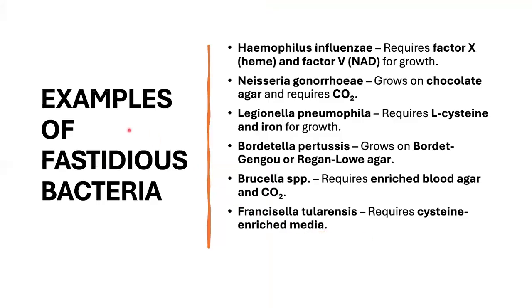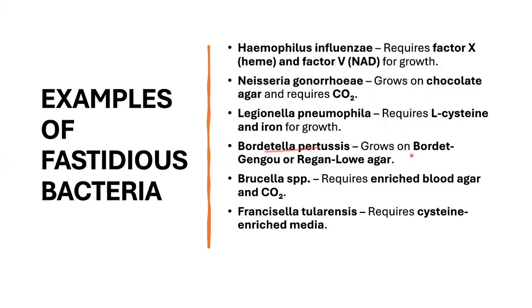So, examples of fastidious bacteria. The first one is Haemophilus influenzae, which requires factor X (hemin) and factor V (NAD) for its growth. Neisseria gonorrhoeae grows on chocolate agar and requires carbon dioxide. So these are basically the special conditions for Neisseria. Legionella pneumophila requires L-cysteine and iron for its growth.